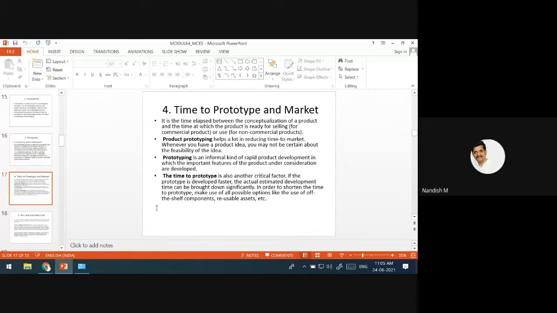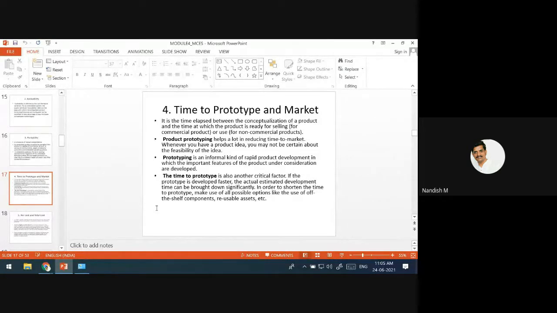If you delay in bringing that product to the market in real time, the same product from another company may come into the market, and it may become a success. After that, if your product comes, it may not give competition to the already existing product.